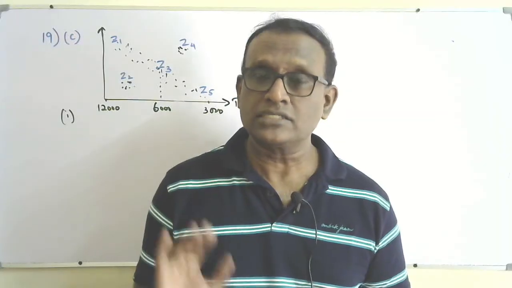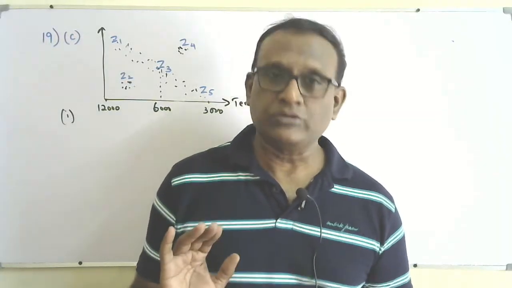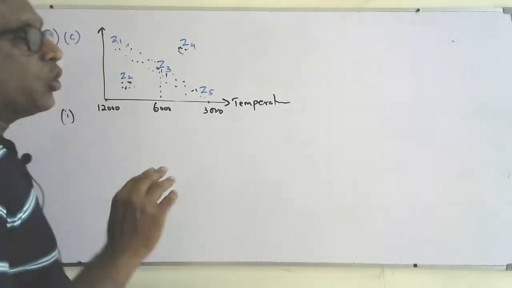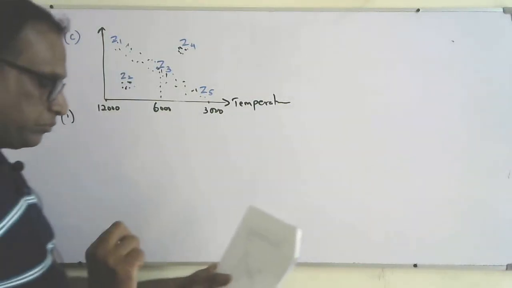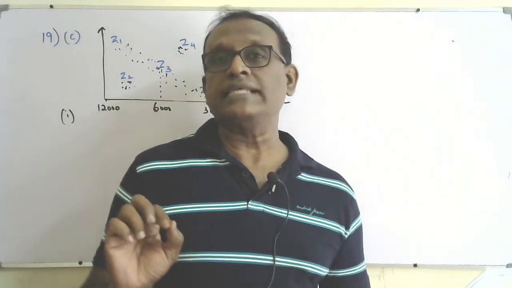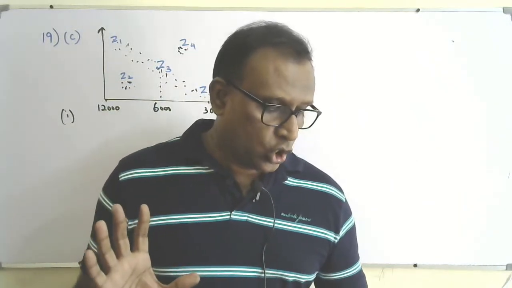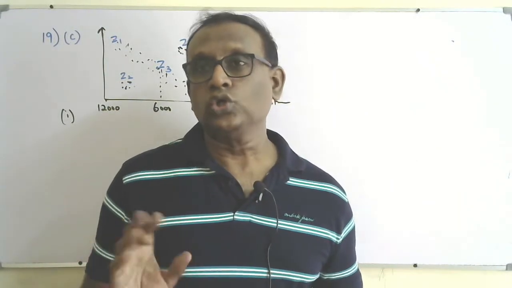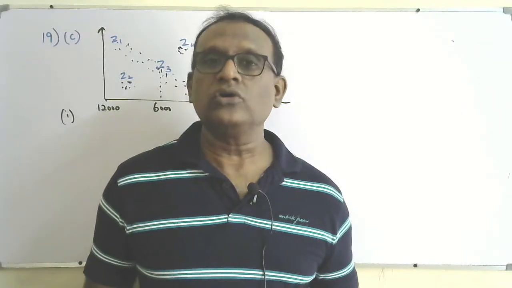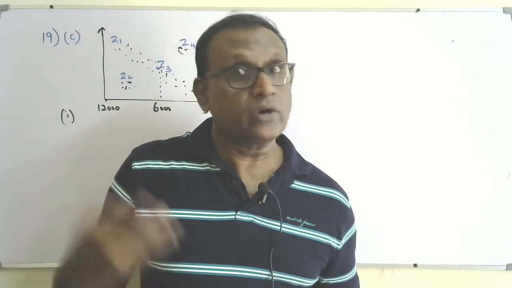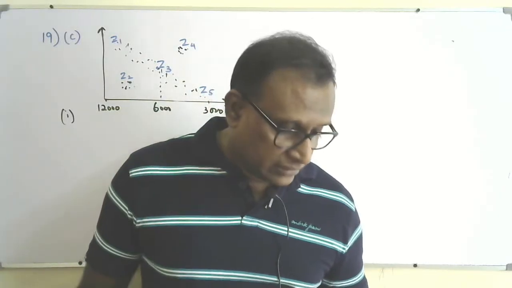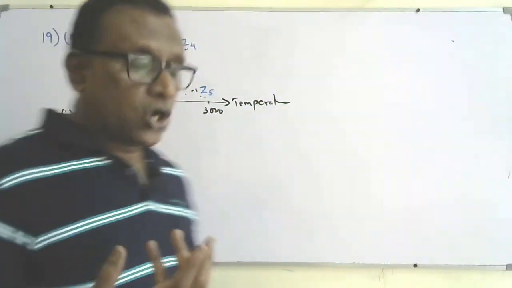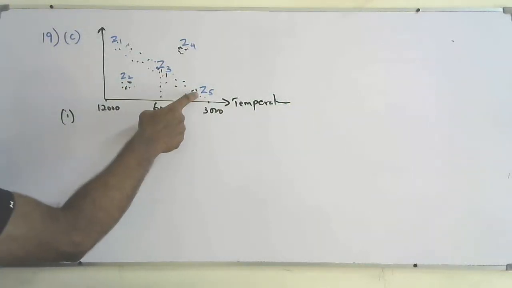So high mass hot stars are the main sequence O group stars, that is Z1. Low mass cool stars: cooler could mean red giant, but they are not low mass. So low mass cool stars are also main sequence, that is Z5.